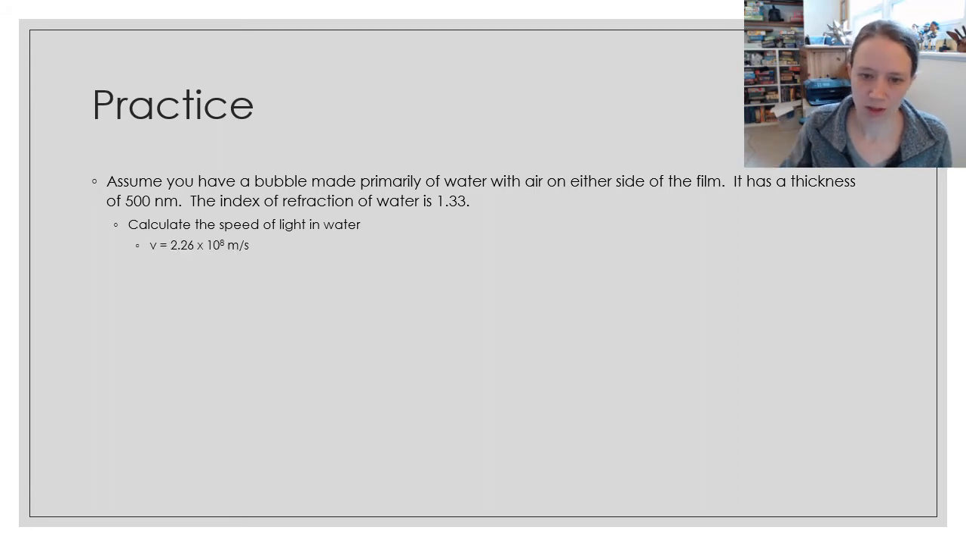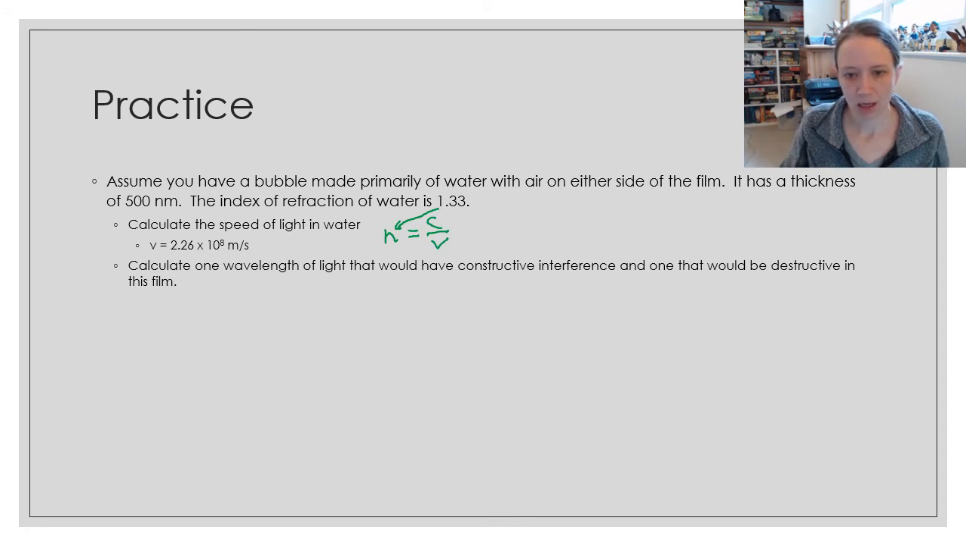Okay. To do that, you would just use your n equals c over v equation, where n is 1.33, and you would end up with the result that the velocity of light in water is 2.26 times 10 to the 8th meters per second. Next question, calculate one wavelength of light that would have constructive interference and one that would have destructive interference. Probably the first wavelengths, and by first I mean the wavelengths that would have the first order constructive and the first order destructive interference. So the half wavelength and the quarter wavelength. So pause it for a sec.